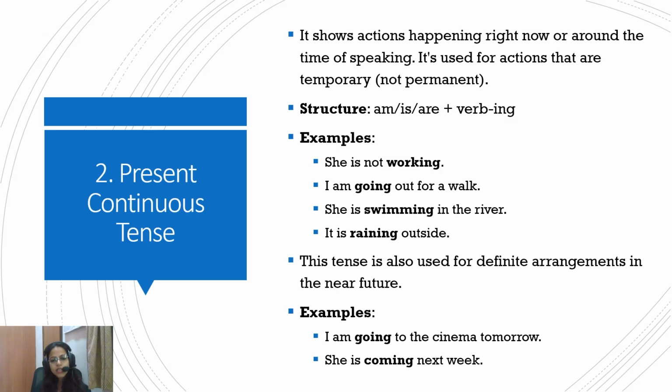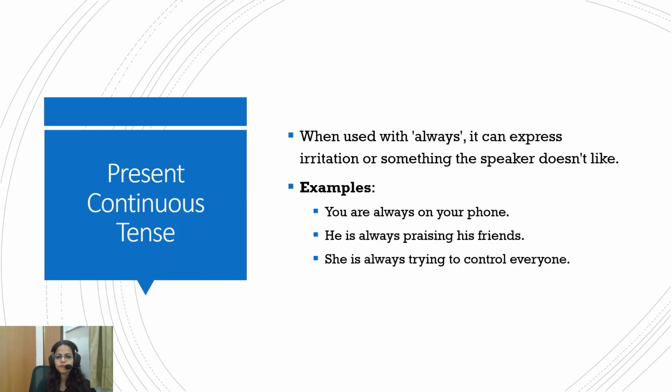This tense is also used for definite arrangement in the near future. I am going to the cinema tomorrow. So there's a slight difference. This is a very near future definite arrangement. She's coming next week. Here the action of going to the cinema, it's not like I am going as I am speaking, but it's a definite action and it's going to happen in a very near future, not in a very far off future. So, I am going to the cinema tomorrow, or she's coming next week. In the near future, definite arrangements, this is going to happen for sure. There is a certainty in the action involved.